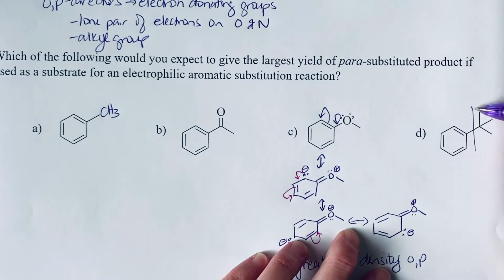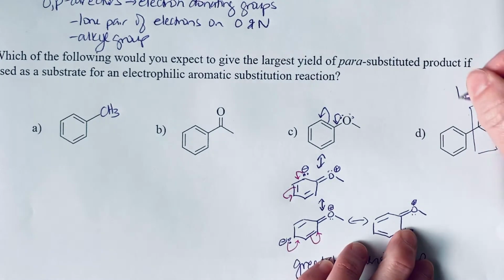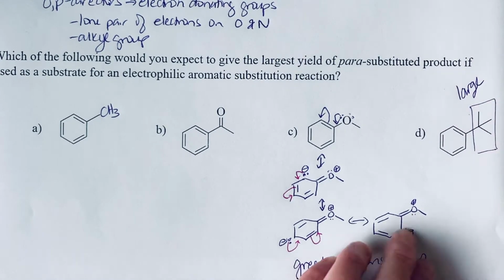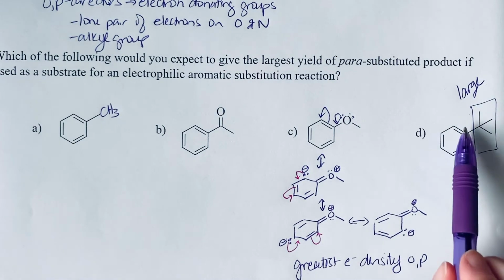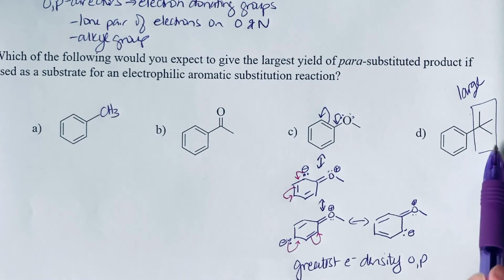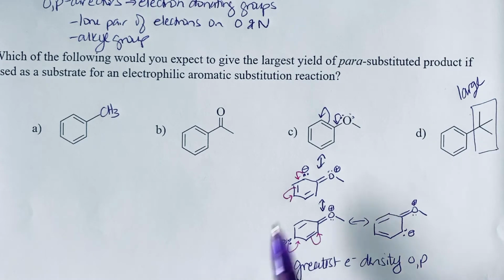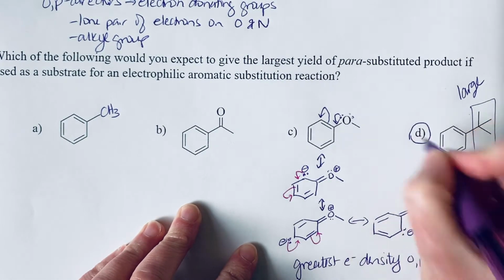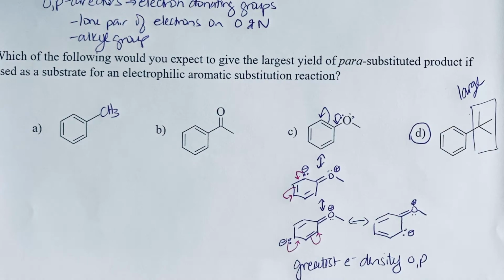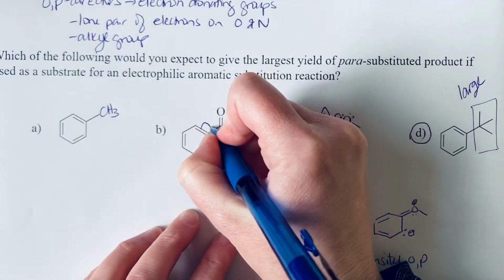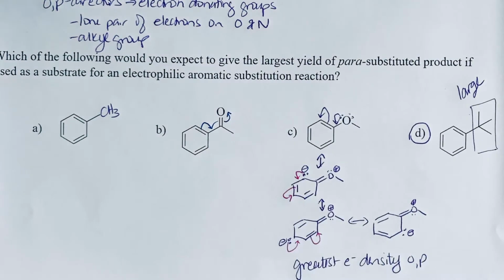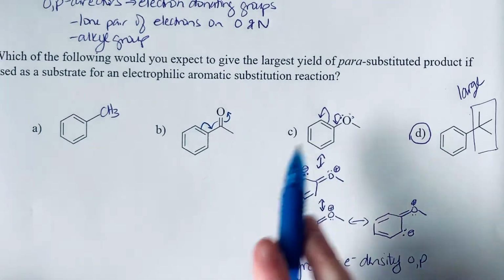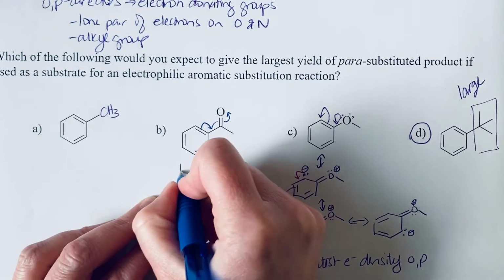And so being this large group, this is actually going to physically block those ortho positions. So if you have a highly branched alkyl group like this tert-butyl group, you're going to get most of your electrophile adding to the para position. So this is the answer to our question, what would give us the largest yield of the para substituted product. And of course, B is an electron withdrawing group. So this is the exact opposite effect of what we saw in the resonance here. So this is a meta director.